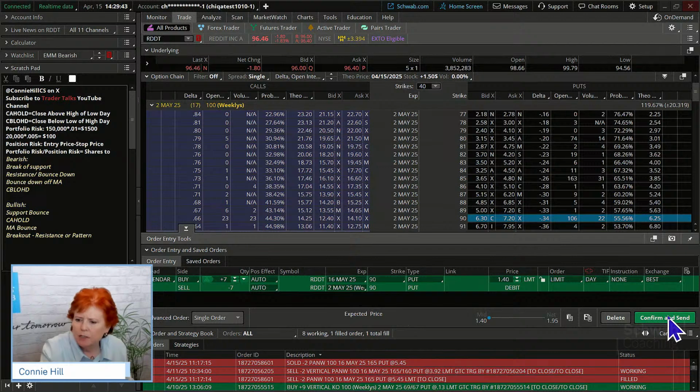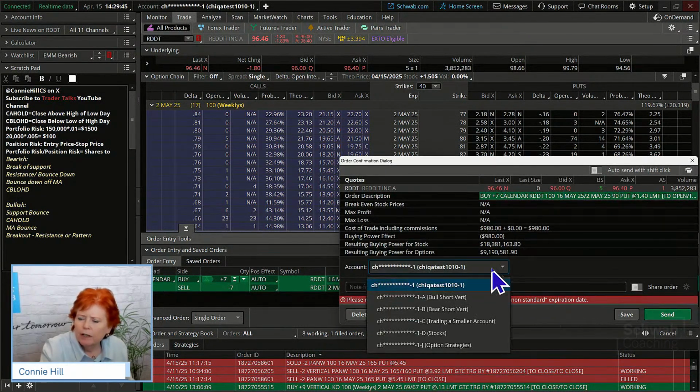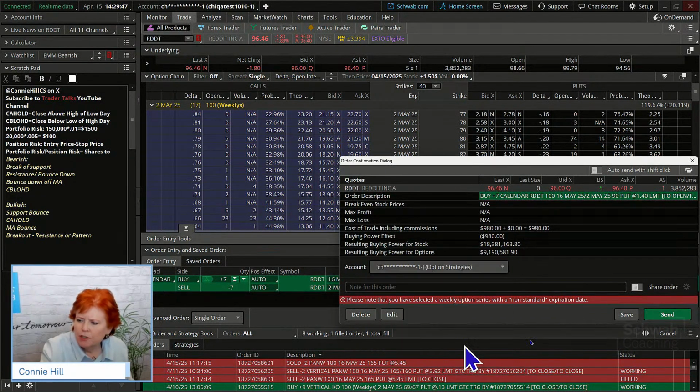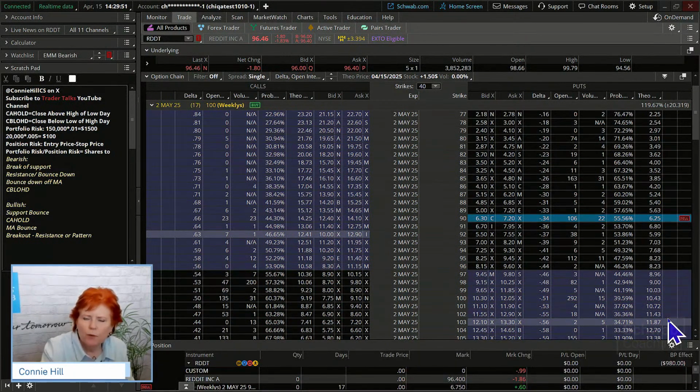So we're going to hit confirm and send here, and we are going to drop this in our option strategies bucket. Now, as we went through that first example, do we have any questions? Market's closed right now, so we're not going to get filled on that. So I'll make sure we get filled on it in the morning.